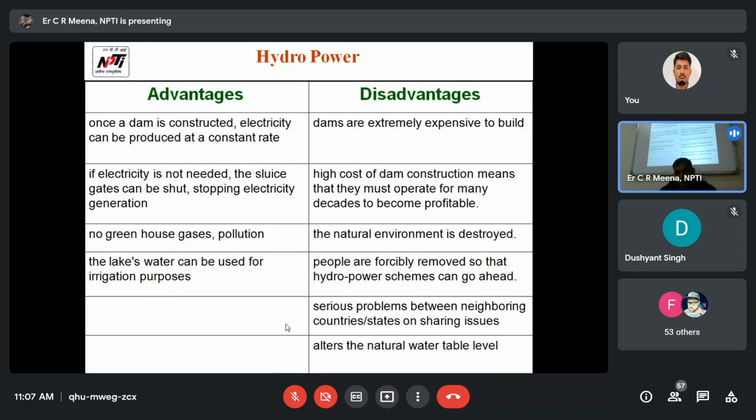That is a major advantage. We can also say fisheries development. If we construct a dam and water storage, then we also have to develop fisheries science. So that is also one business for state governments.